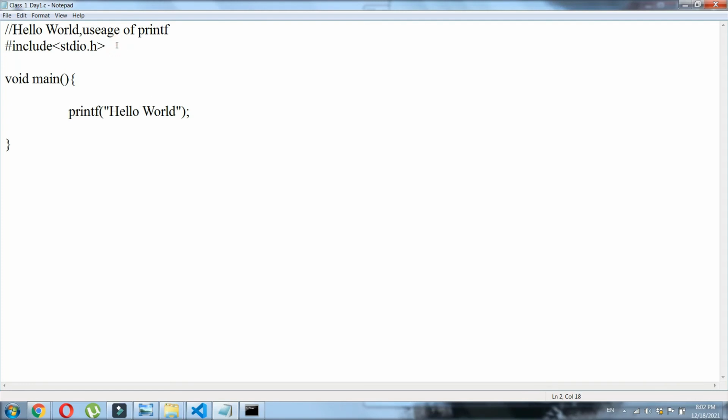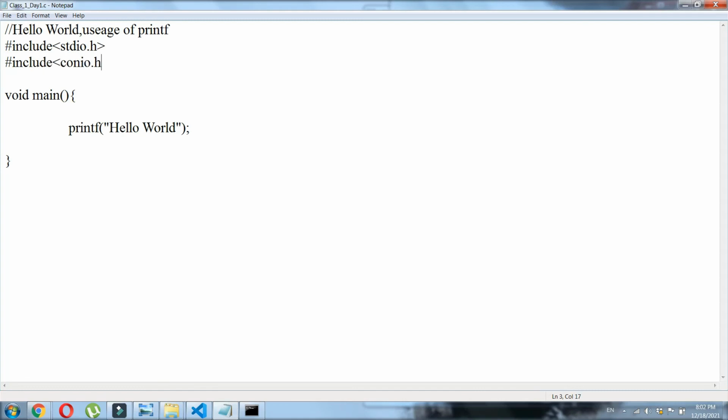So what we are going to do is add another library named conio.h, or console input output. At the start of the program, we ask the compiler to clear all the previous output and print the statement hello world. After printing the statement, we ask it to wait to get any character. getch means it waits until it gets any character. If it gets a character, it exits the program. Okay, so I am saving it again.